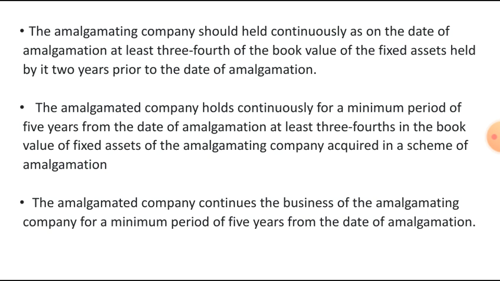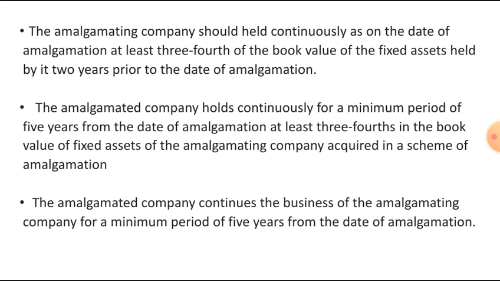Next, the amalgamating company should have held continuously, as on the date of amalgamation, at least 3/4 of the book value of the fixed assets held by it 2 years prior to the date of amalgamation. And next one, the amalgamated company holds continuously for a minimum period of 5 years from the date of amalgamation at least 3/4 of the book value of fixed assets of the amalgamating company acquired in a scheme of amalgamation.